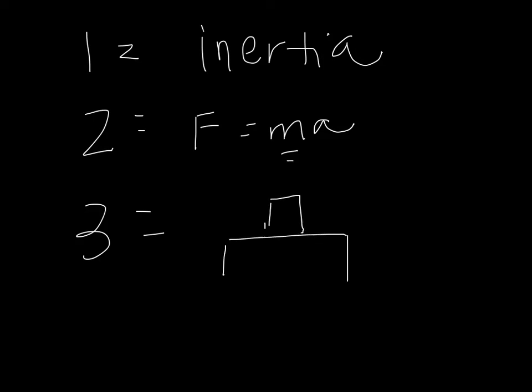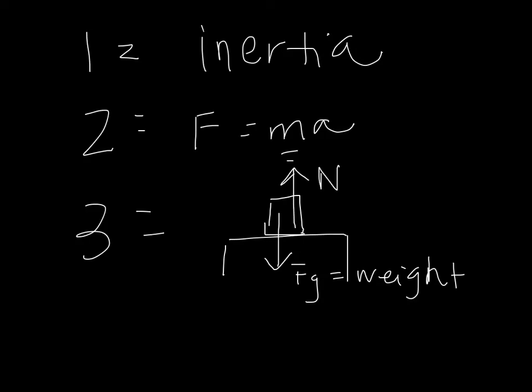So if I have a box sitting on a table, it has the force of gravity, or its weight, pointing down, and the normal force is then pointing up. And just a reminder that the normal force is always acting perpendicular to the surface.